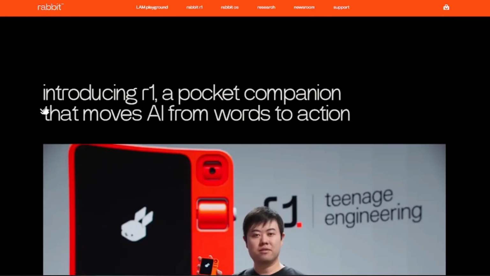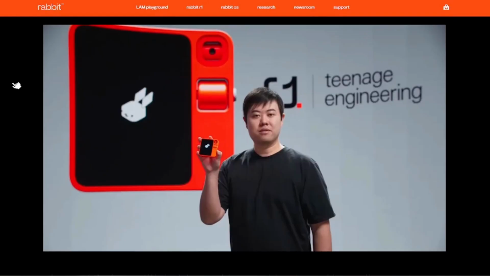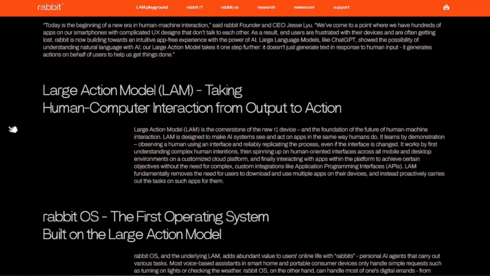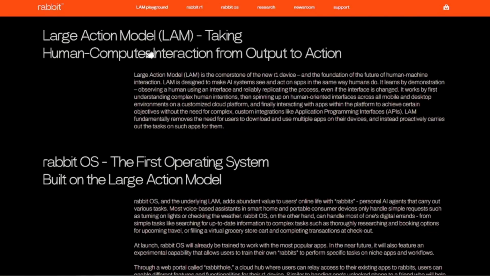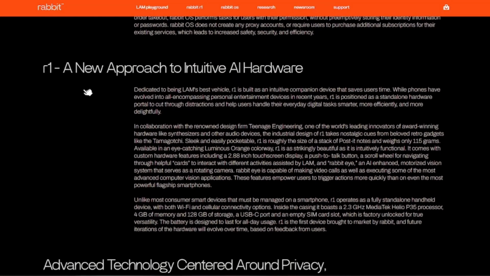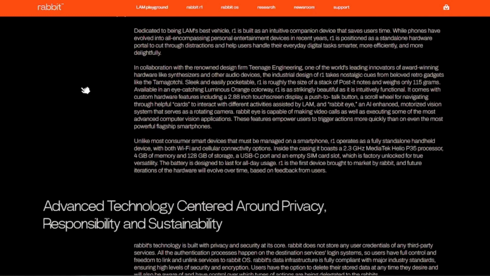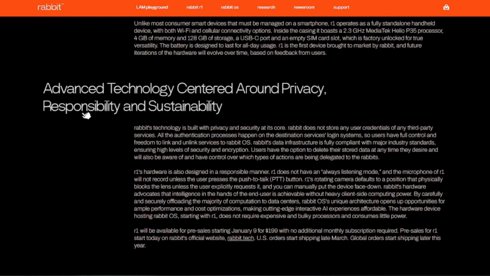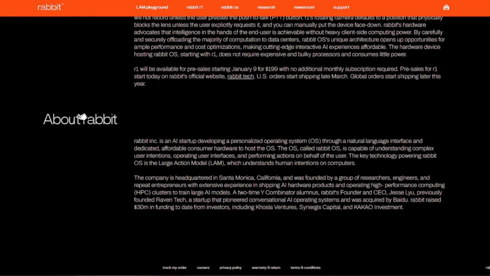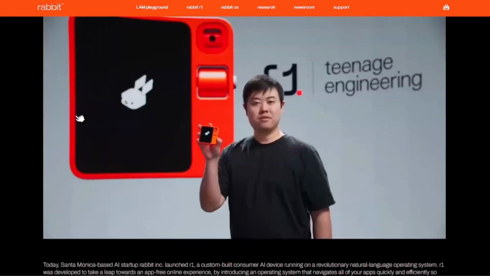And if you go to the official website of rabbit.tech, you can see on their page they have advertised a large action model LLM, which will be human-computer interaction from output to action, right? So this automation of routine tasks could really enhance productivity, and the AI's ability to learn and optimize processes could make systems more efficient over time, okay?